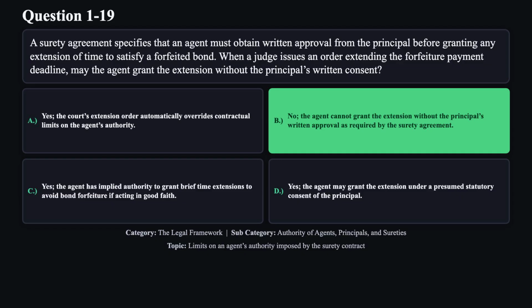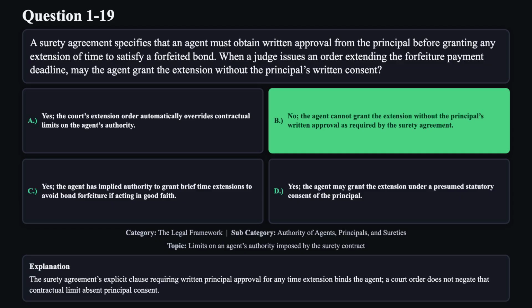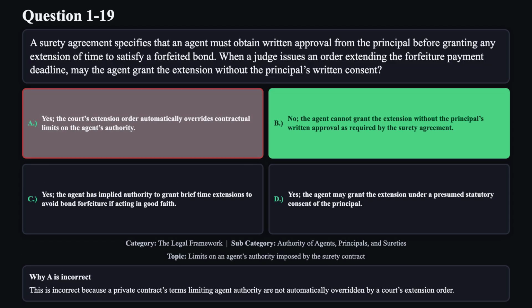The correct answer is B. The surety agreement's explicit clause requiring written principal approval for any time extension binds the agent. A court order does not negate that contractual limit absent principal consent. Reason A is not correct. This is incorrect because a private contract's terms limiting agent authority are not automatically overridden by a court's extension order.